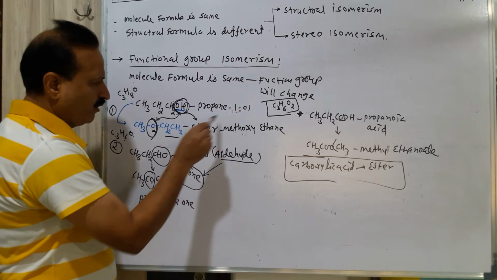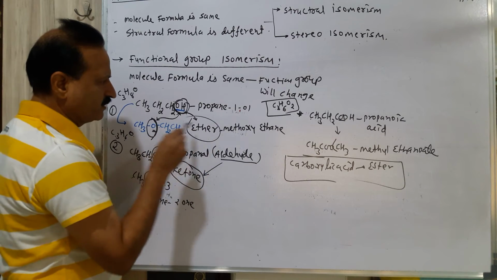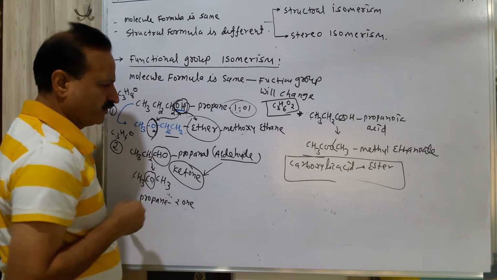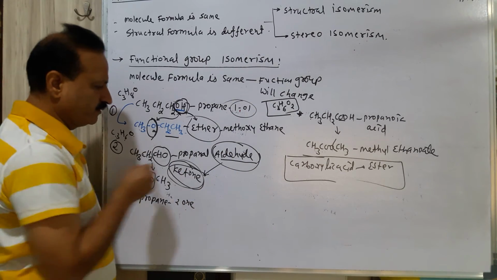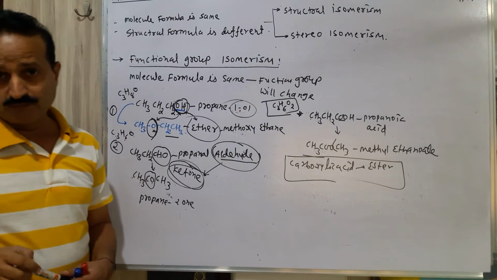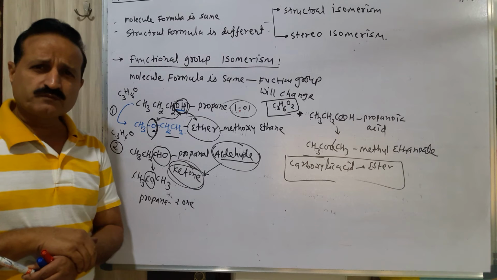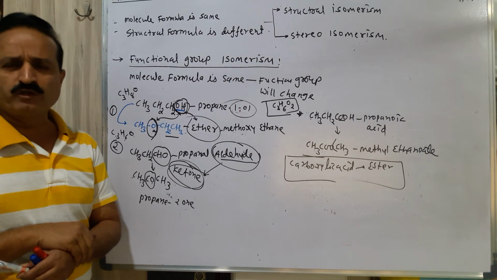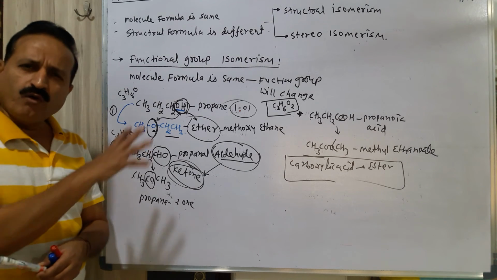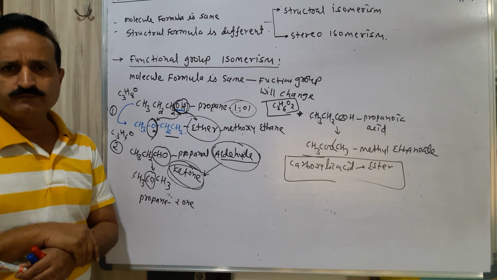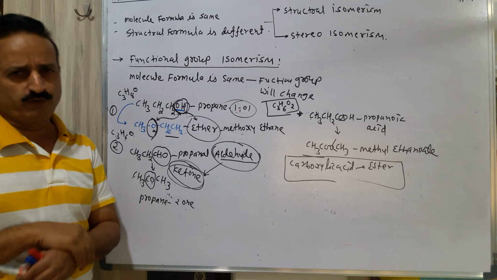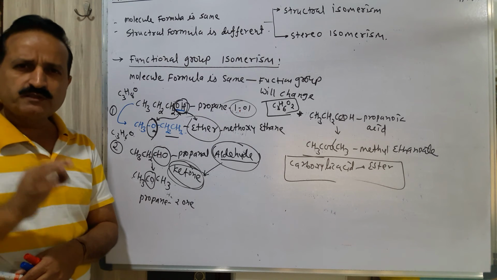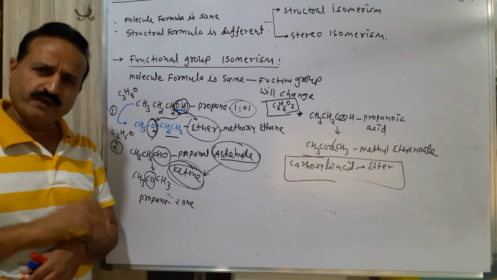Here alcohol is converted into ether. Here aldehyde is converted into ketone. So what is the simple method to remember? In all these functional groups, just the change of place of hydrogen.